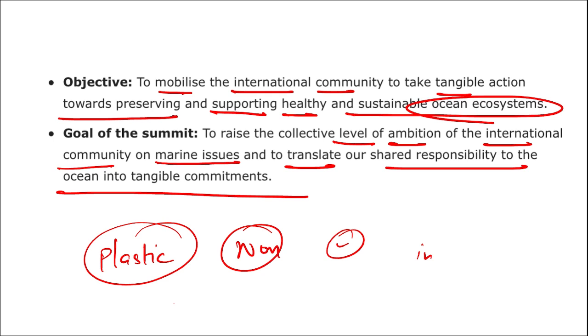So when they are consumed by those animals, then they won't be digested in their stomach, and eventually that will lead to the death of that particular animal. So this is a pollution, as carbon is a pollution in the atmosphere. Similarly, you can say the plastic is a pollution in the ocean that needs to be treated urgently.